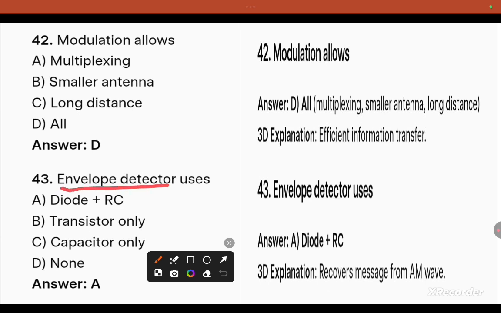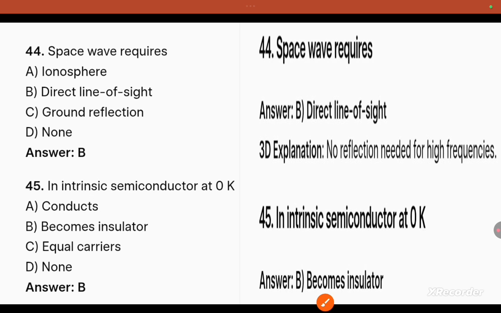Envelope detector is used for what? It uses a diode and RC. Question 44, space wave requires what? Direct line of sight, direct LOS. No reflection, for high frequency, because LOS already has high frequency.